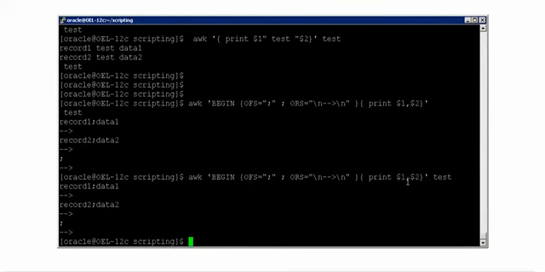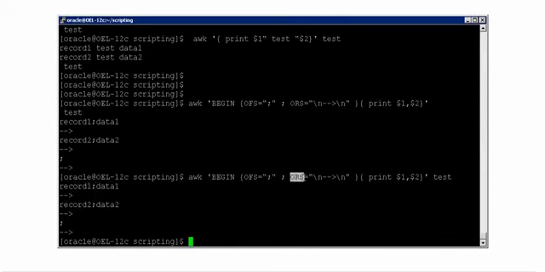Because I gave a comma, it has to add a space between field 1 and field 2, that is record 1 and data 1. But that space, I'm saying OFS, output field separator. Whenever you separate fields in the output, you replace that with a colon. That's the reason between record 1 and data 1, you have a colon here.